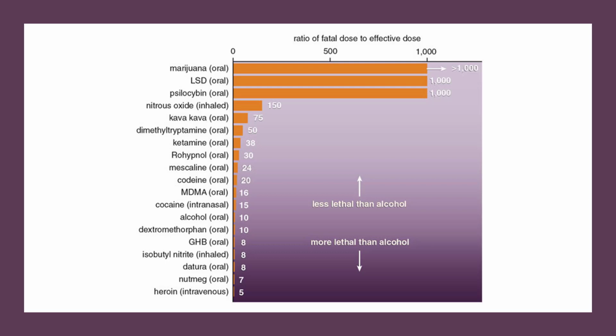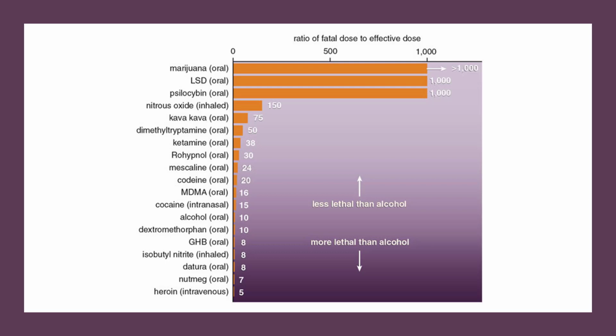It starts to drop off pretty dramatically, and we can see that things like intranasal use of cocaine, alcohol, heroin, particularly intravenous heroin, can become quite unsafe. So the intranasal or intravenous or oral here are important, also inhaled, which tells you that the way in which you consume the drug can have a dramatic effect on its lethality.